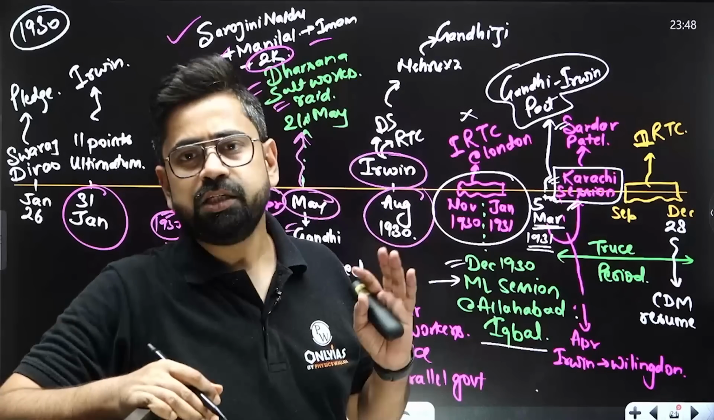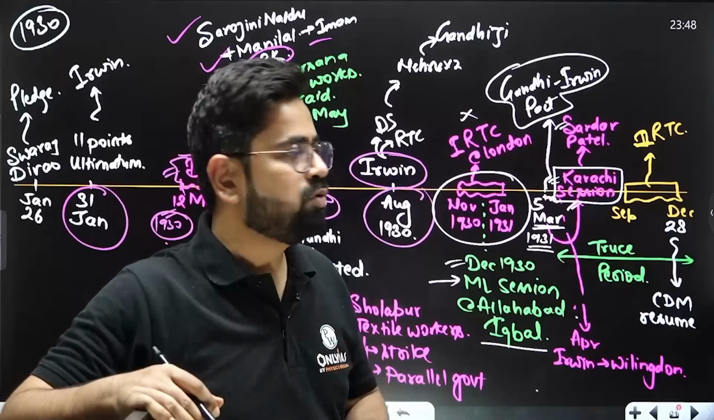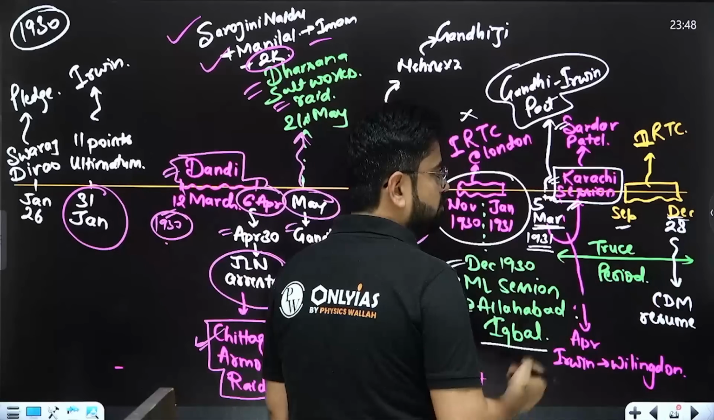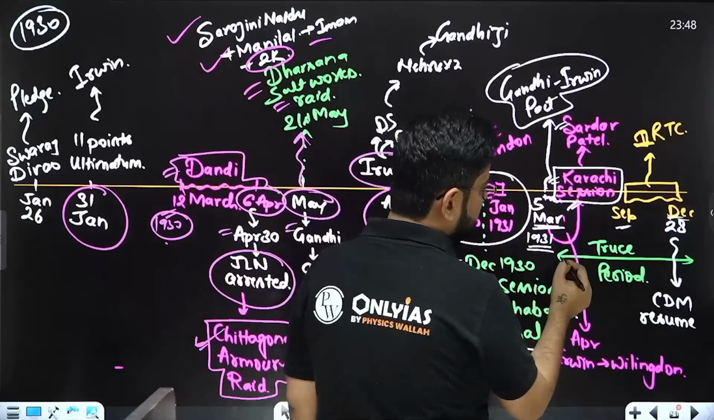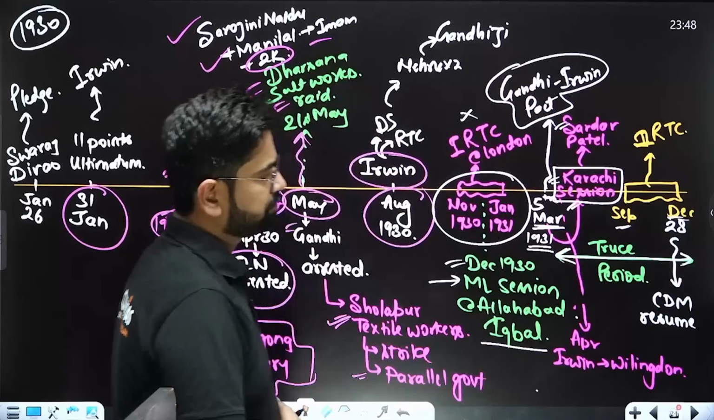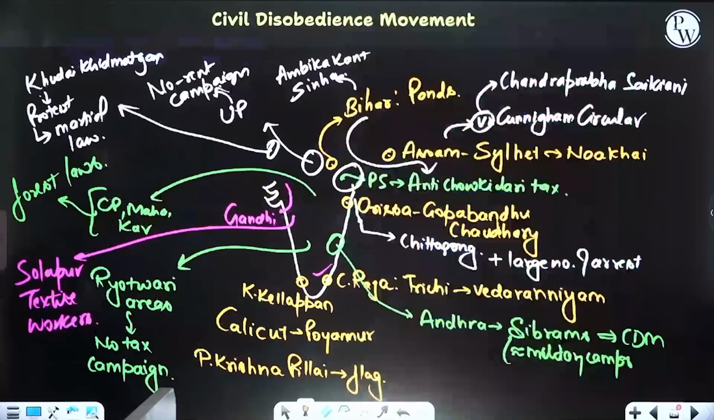So now Gandhiji went to the second Round Table Conference. From September to December, he went for the second Round Table Conference, and this is the truce period where the civil disobedience movement was called off. Truce period. So Dandi March we have seen, the civil disobedience movement, this we have discussed.